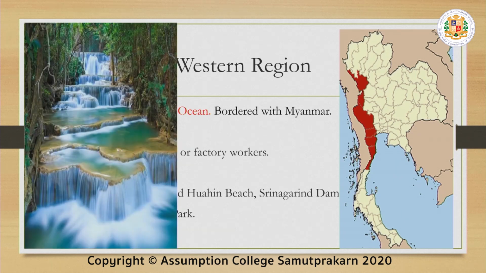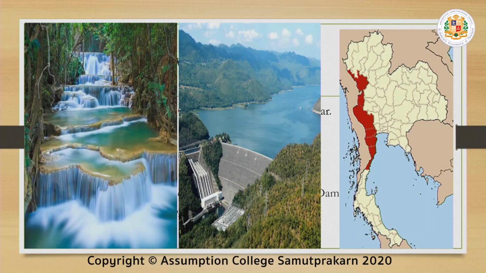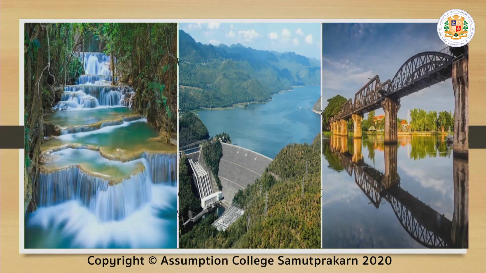So who can guess what this is? This is the Erawan waterfall. And this one is Sinakarin Dam. And the bridge over the River Kwai.